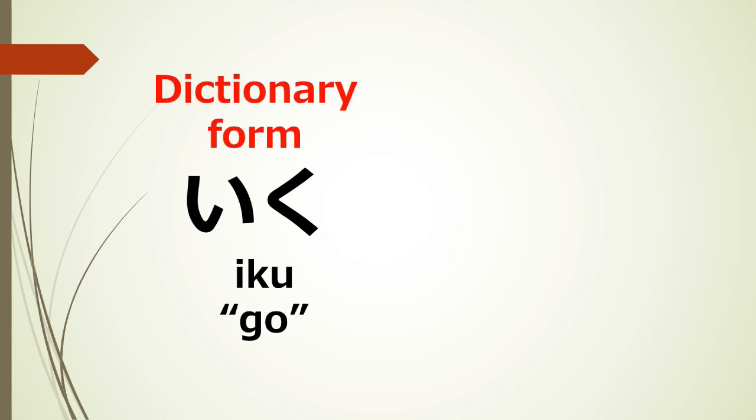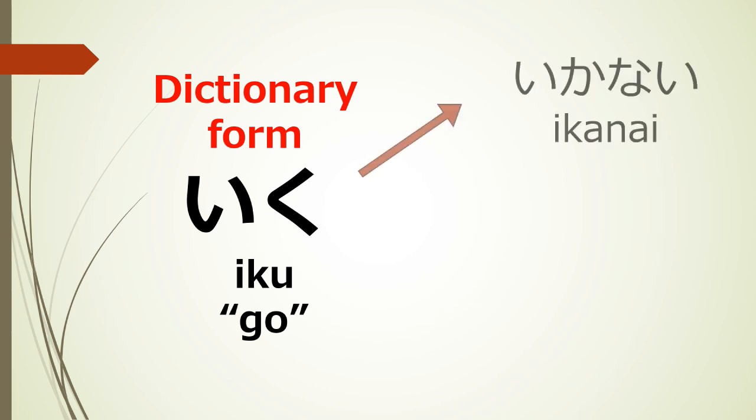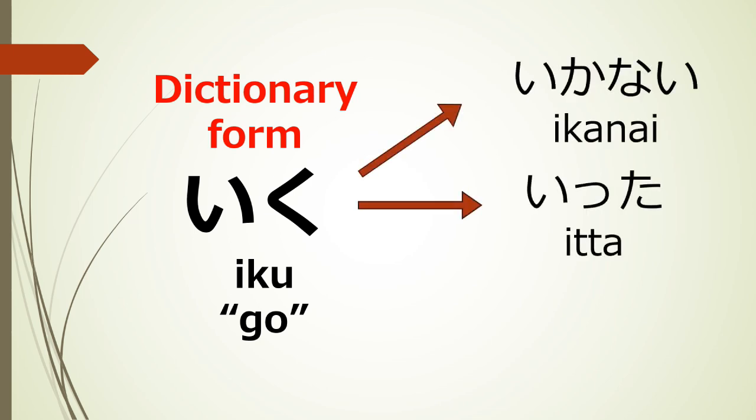And the most basic form of a verb is called the dictionary form. All dictionary form verbs end with the vowel u. From the dictionary form, verbs can be conjugated variously.